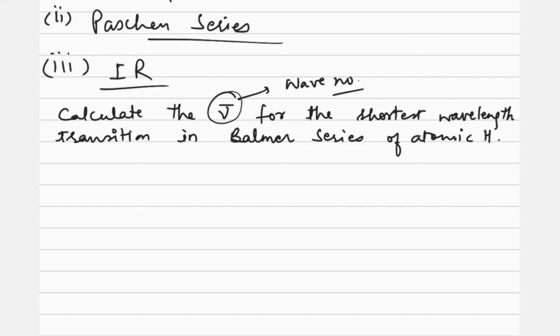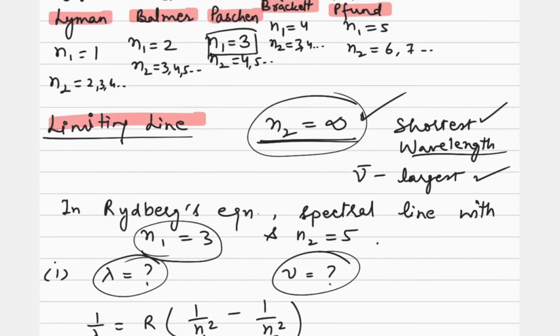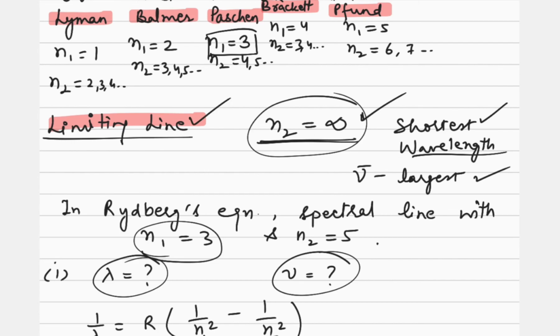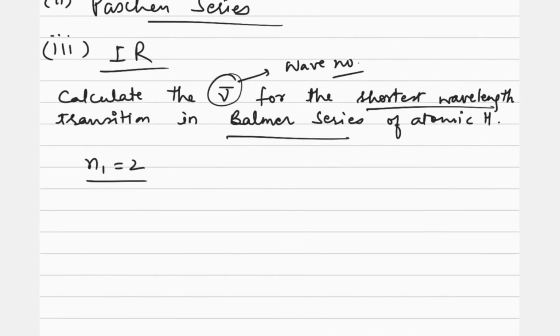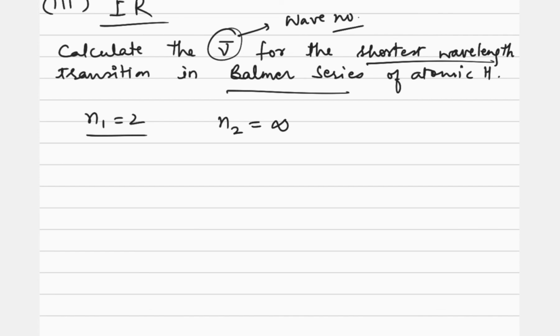Before we go for anything, first of all we need to understand the Balmer series. What is given to us? The value of n1 is fixed here. For the Balmer series, the value of n1 is always 2. Now what about the shortest wavelength? Shortest wavelength means maximum frequency, and maximum frequency means maximum energy. Otherwise also, shortest wavelength means we are talking about the limiting line. Limiting line means n2 will be infinity here. So n1 is equal to 2 and n2 will be infinity.